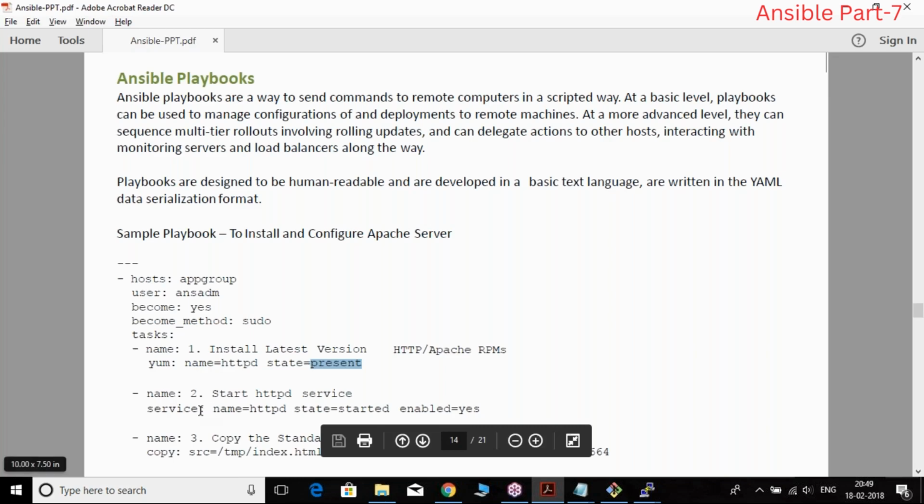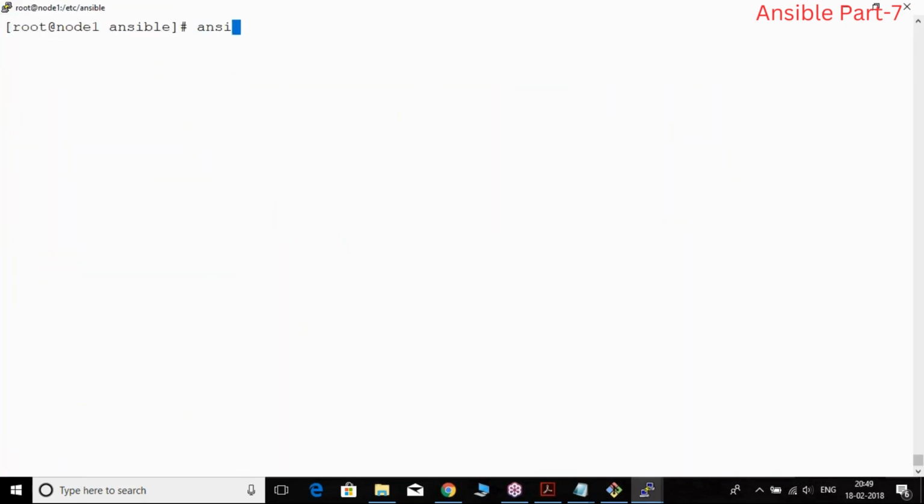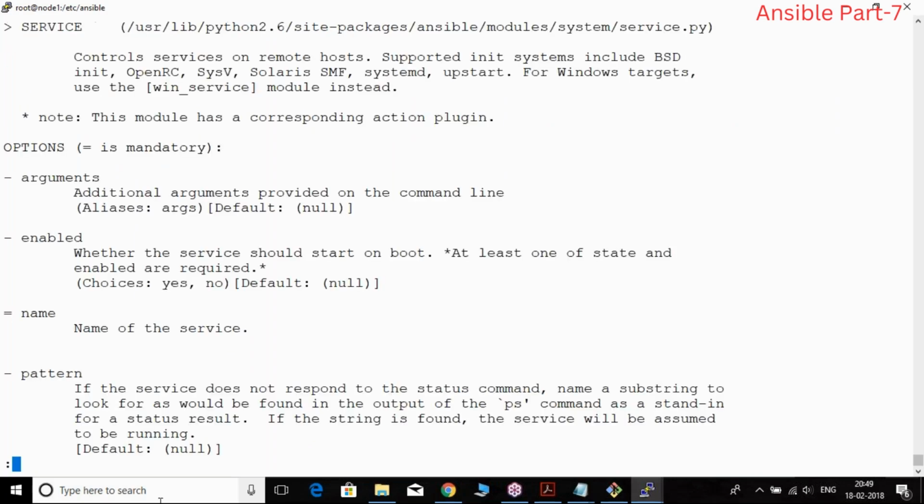Next is the service module. Let us see how to work with the service module. Ansible-doc service. Wherever there is an equal symbol, that is mandatory. The name is mandatory. That means when you are trying to start or stop a service, the important thing is the name of the service.